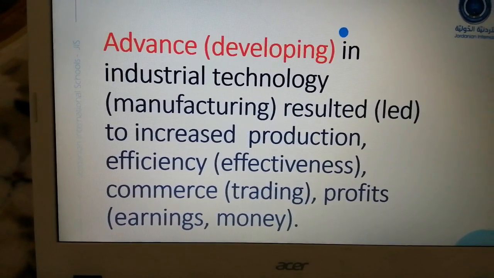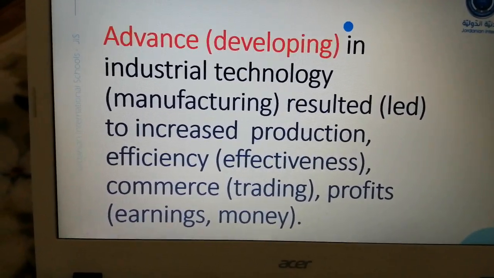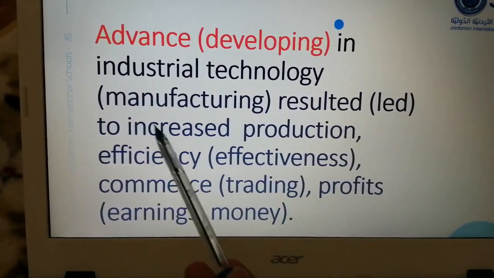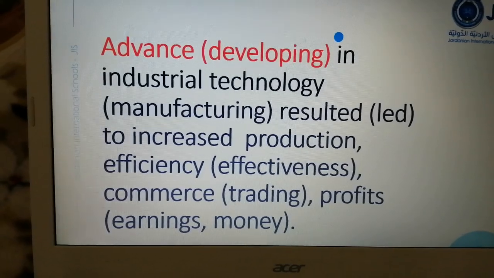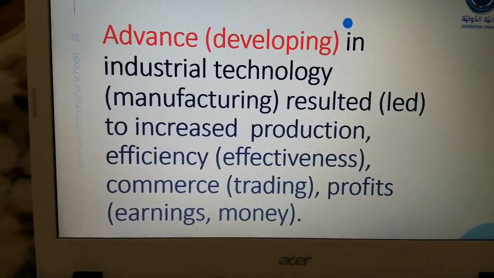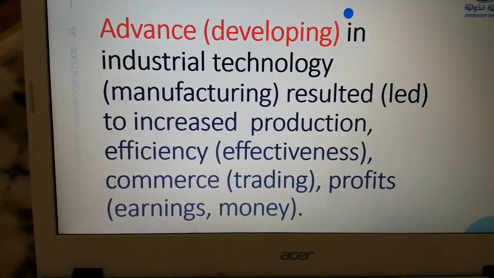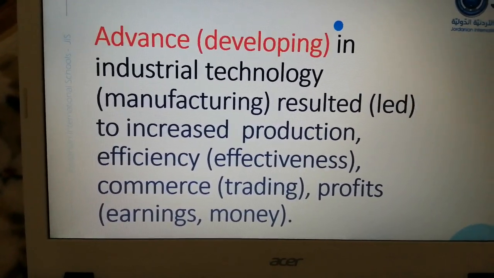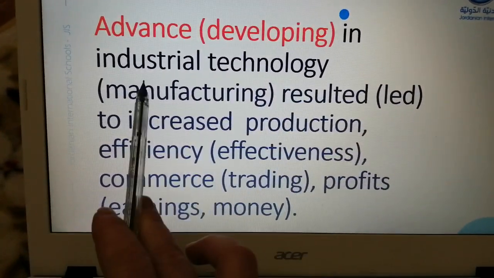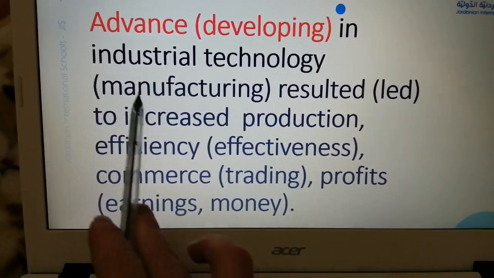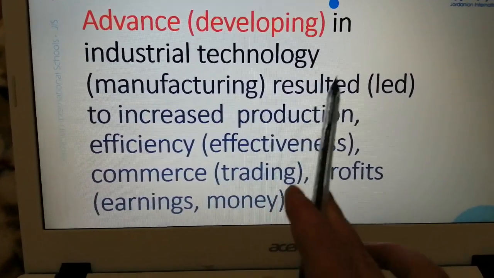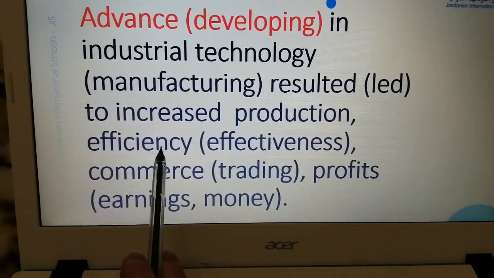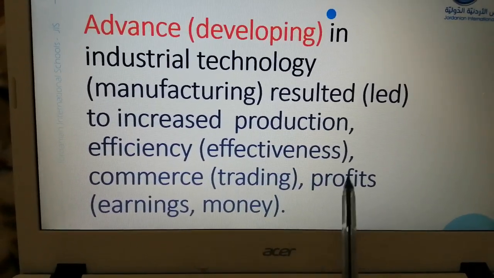And also using advanced technology in industry, which means manufacturing. Manufacturing means producing other different kinds of products, not related to agriculture, of course, not related to plants. So advance or developing in industrial technology or manufacturing, which means industry, resulted or led to increased production, efficiency, commerce, and profits.